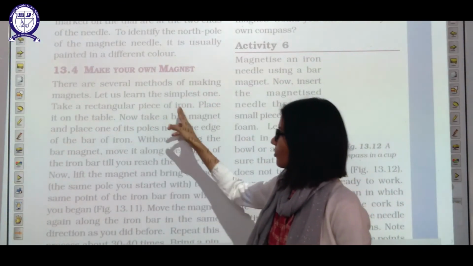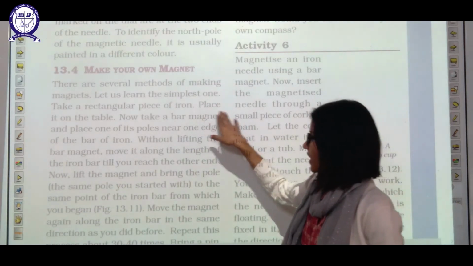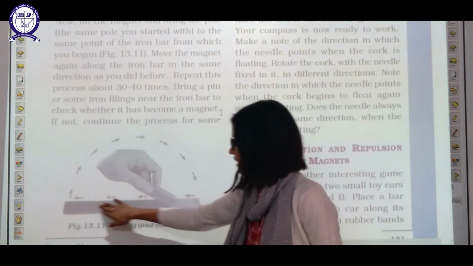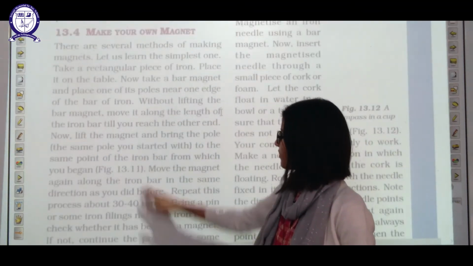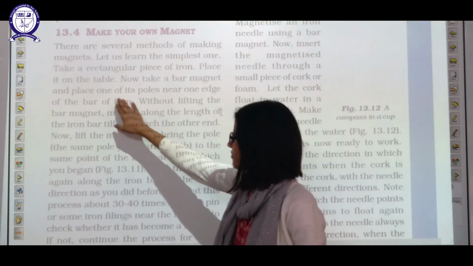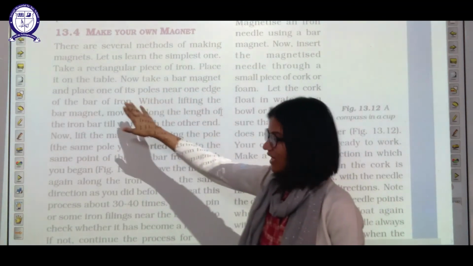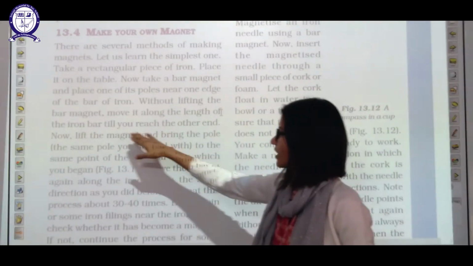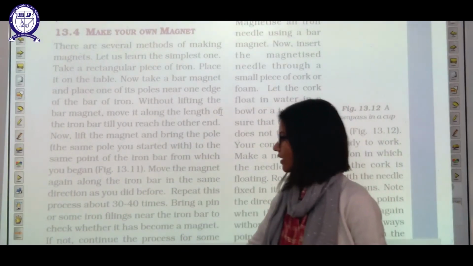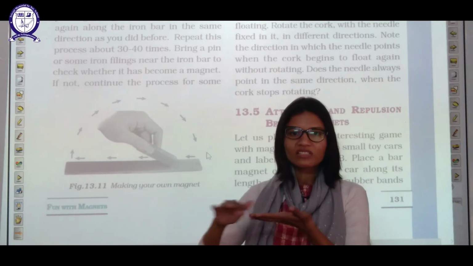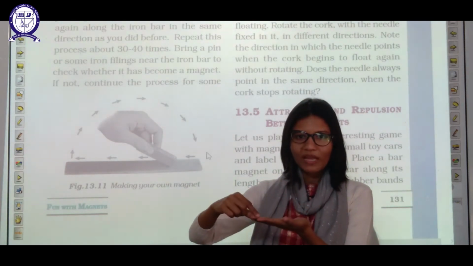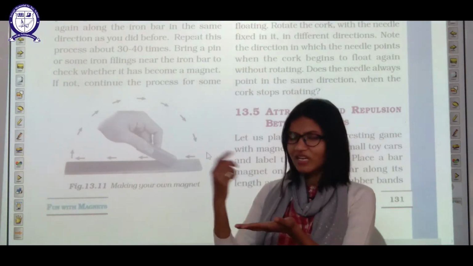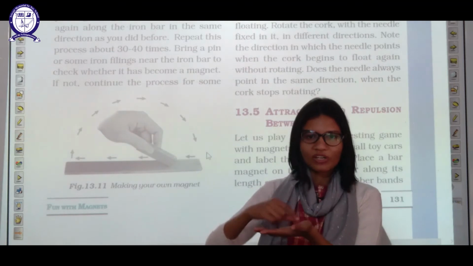Take a rectangular piece of iron and place it on a table like this. Now take a bar magnet and place one of its poles near the edge of that bar of iron. Without lifting the bar magnet, move it along the length of the iron bar till you reach the other end. You don't have to lift it, you just have to move your bar magnet like this in a particular direction.